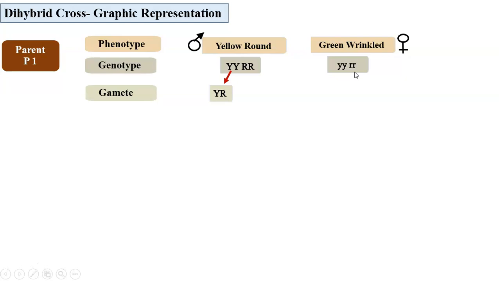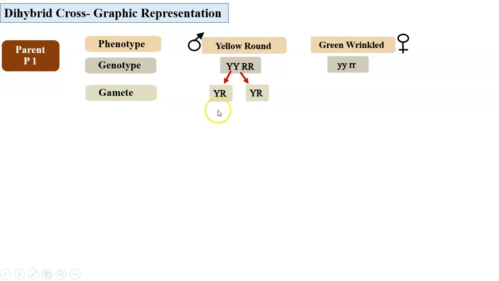Gametes, as we have seen in the law of segregation or purity of gametes, only one of the pair of genes enters the gamete. Out of these two capital Y, only one will enter. Out of these two capital R, only one gene will enter.